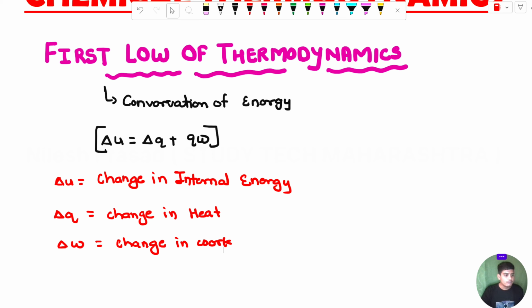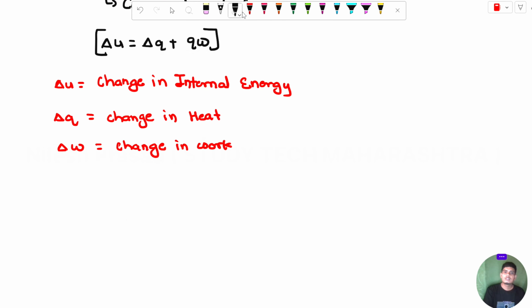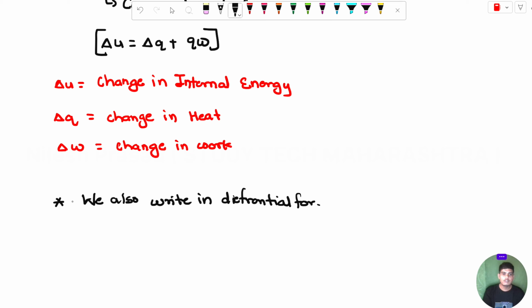Simple. We can also write it in differential form. Differential form is nothing but a small amount of change in the first law of thermodynamics. The differential form is dU is equal to dq plus dw.